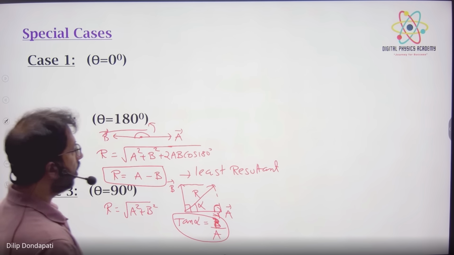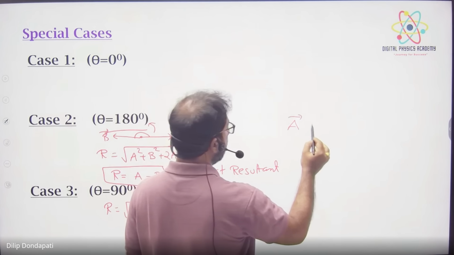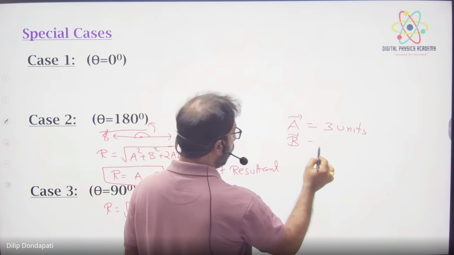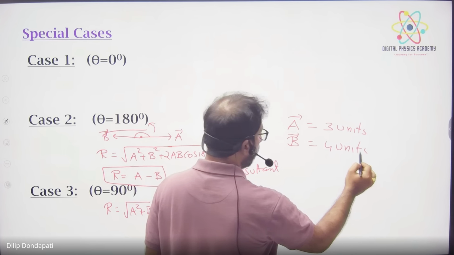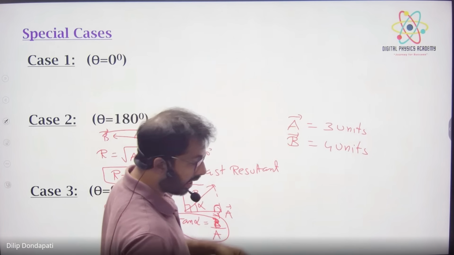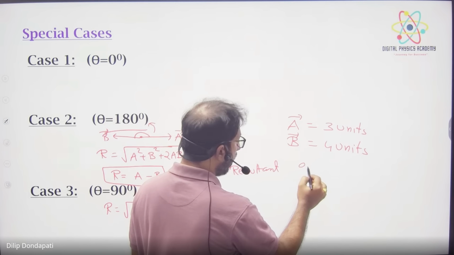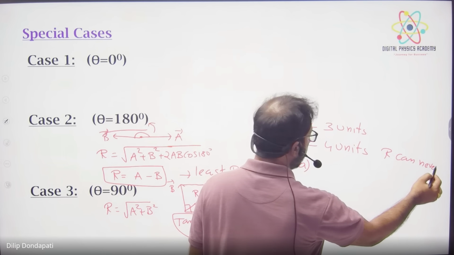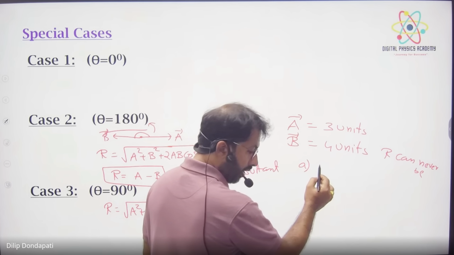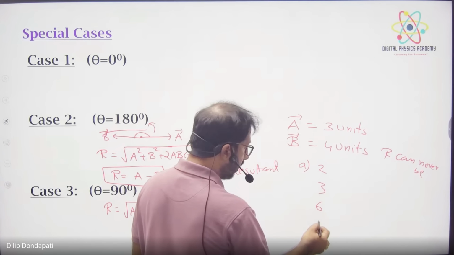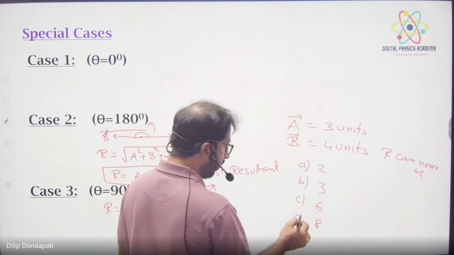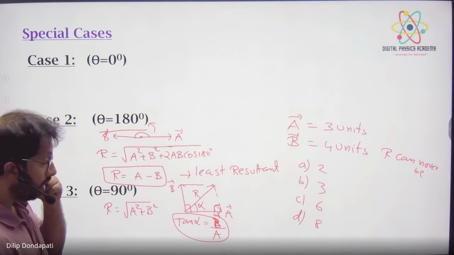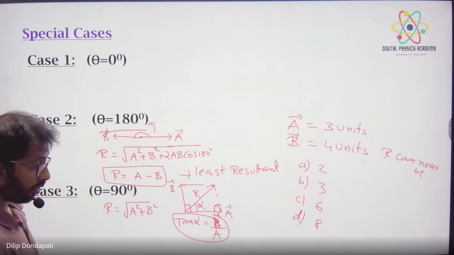Okay, suppose A vector is 3 units, B vector is 4 units. The resultant can never be... The question is, the resultant can never be, like they have given 2, 3, 6, 8. Tell me, think and tell. And I want the reason also. Resultant can never be.